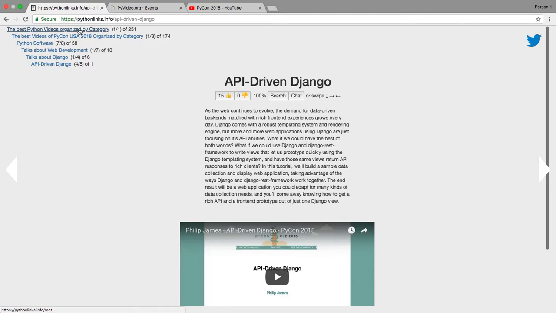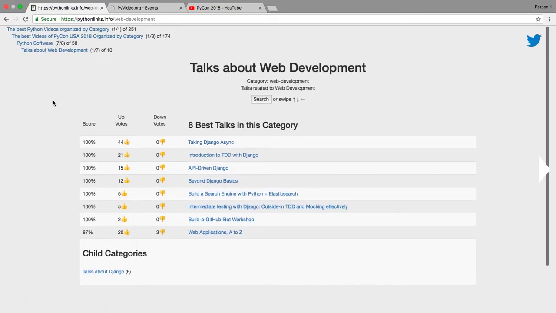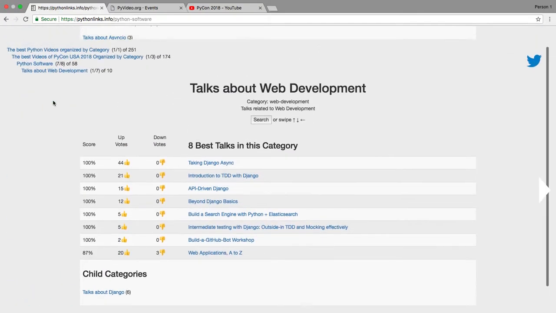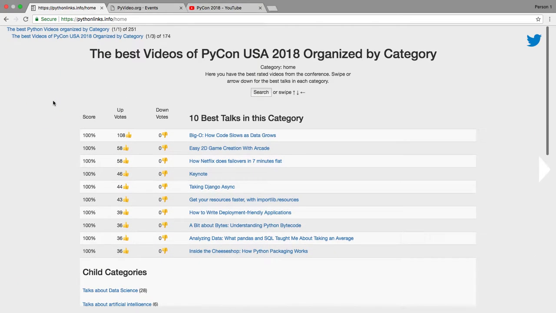If you look in the upper left-hand corner, you can see where we are. Here we have the home page, the best talks of PyCon USA, Python software, web development. It talks about Django, and then this API-driven Django. So let's go back up. And here we see the 10 best talks about Django. Actually, there were only 6. Here we see the best talks about web development. Here we see the best talks of Python software overall. And here we have the best videos of PyCon US, organized by category.